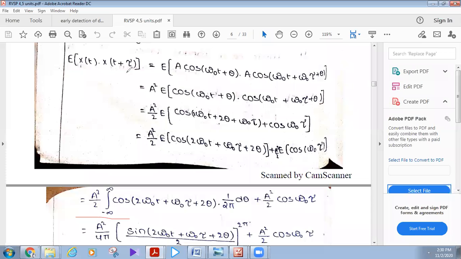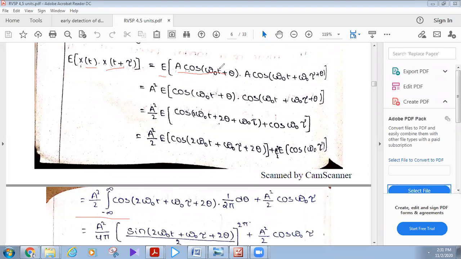Here you have to substitute the values of x of t and x of t plus tau. It is the expectation of x of t. What is x of t? A cos omega naught t plus theta, into x of t plus tau.